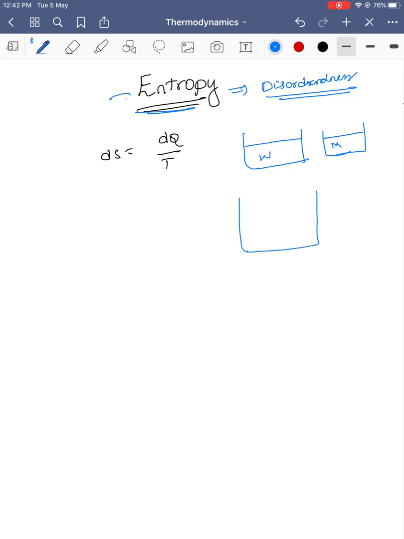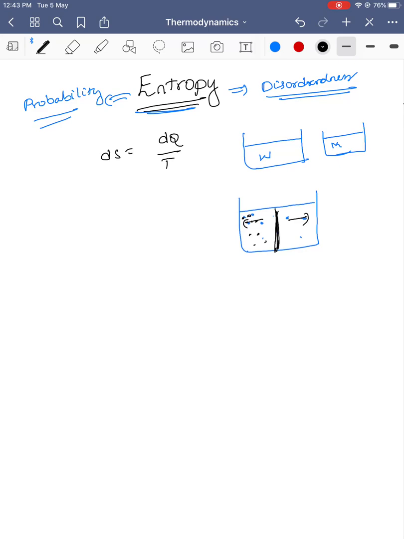Entropy is also called a probability. Now milk and water are combined in the vessel. My question here is: what is the probability that all the milk particles are on one side and all the water molecules on the other side? That probability is what is discussed by entropy.